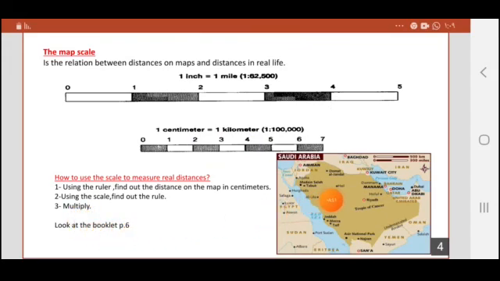For an example of this, you can look at the booklet, page 6, and we are going to do it in class together. It will help you learn how to use a ruler to find how many centimeters, how to understand from the scale how many kilometers 1 centimeter equals, and how to multiply to get the real distances between any two places or towns on the map. Inshallah, together in the period or in the VCR class, we are going to practice using the scale to find real distances on maps.